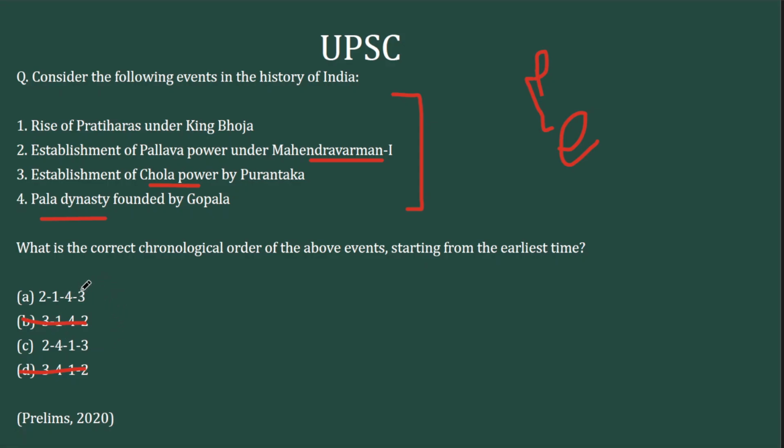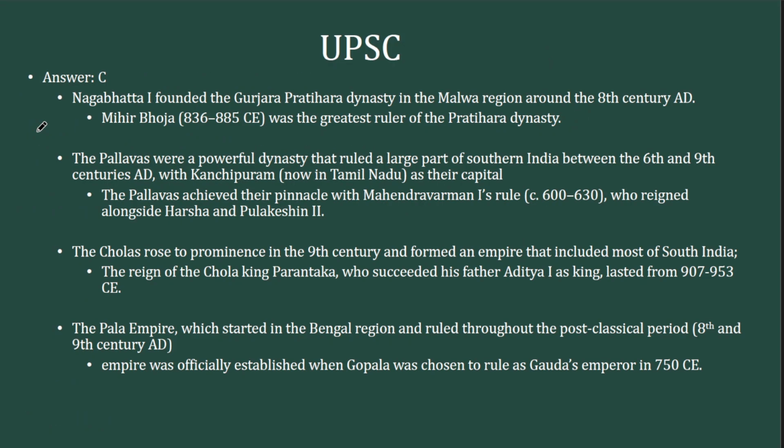It becomes a proper 50-50 answer based on concept, but these 2 options have to be deciphered through factual knowledge. Here the 2 dynasties given, one is Pratiharas and the second is Palas. Both these dynasties were involved in the tripartite war. Tripartite war had 3 parties: Rashtrakutas, Gurjara Pratiharas and Palas, and they are contemporaries. So you have to precisely know who came first. It is in fact the Palas who came first. So the answer is C, 2413, and Gurjara Pratiharas were constituted after a gap of some 50 years. So that's the answer. You can have a look at the answer key in detail after pausing the video.